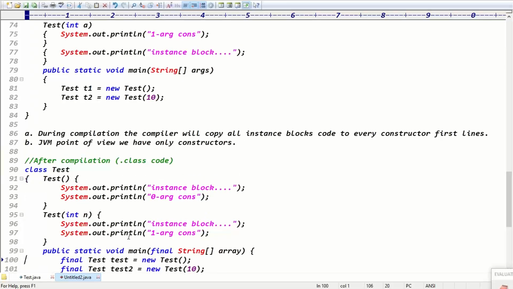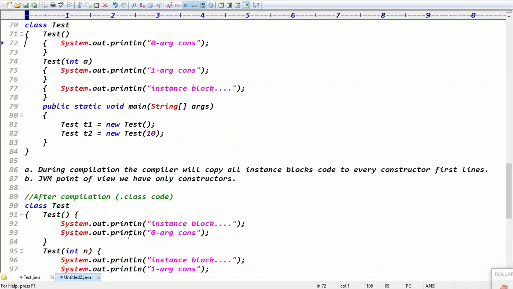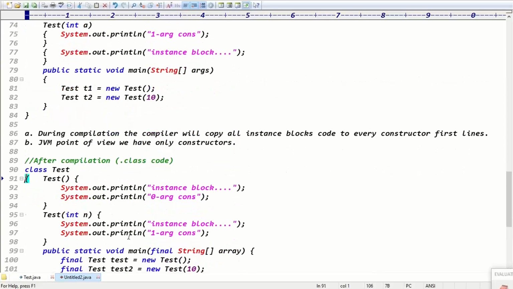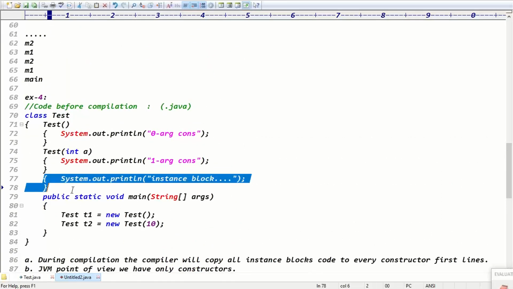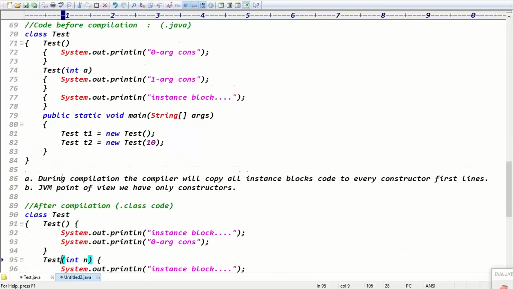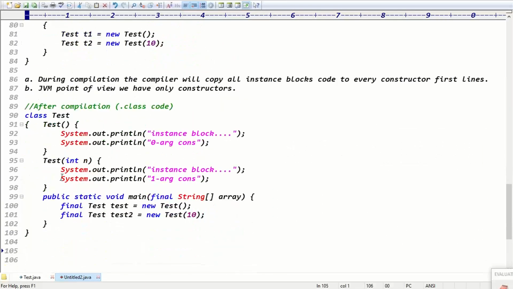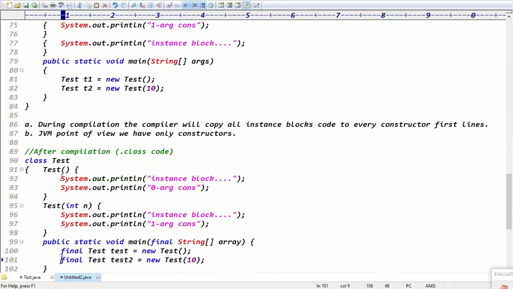That is the point. Did you get the clarity? So the compiler will copy instance blocks' code to every constructor during compilation. That is the fourth example. Are you clear now?